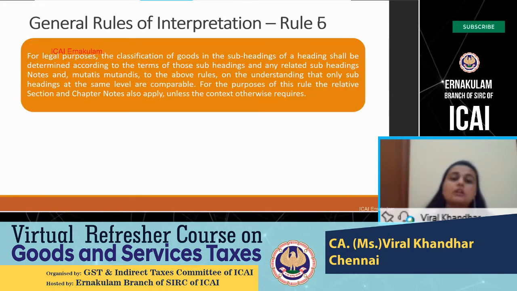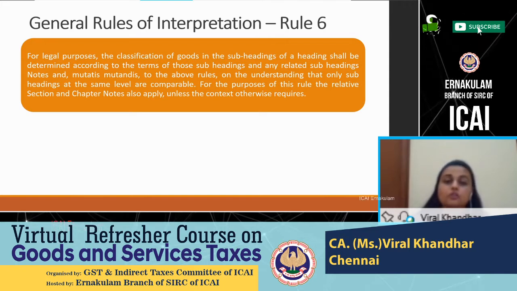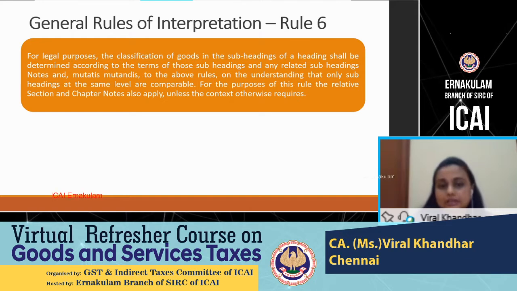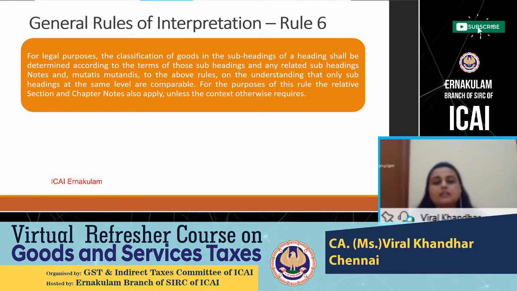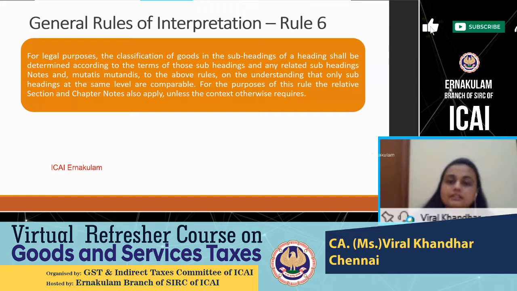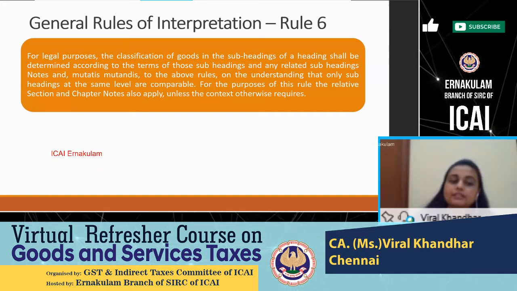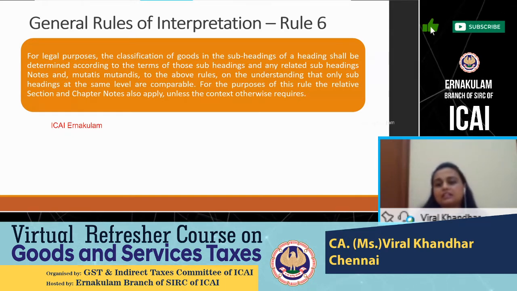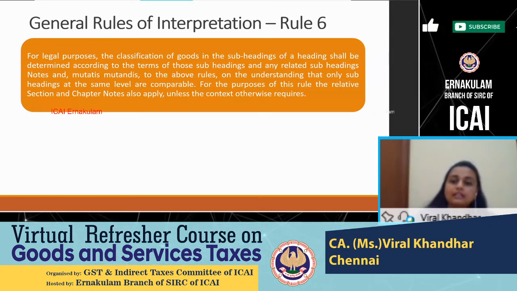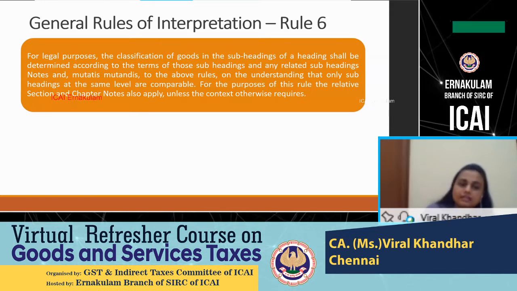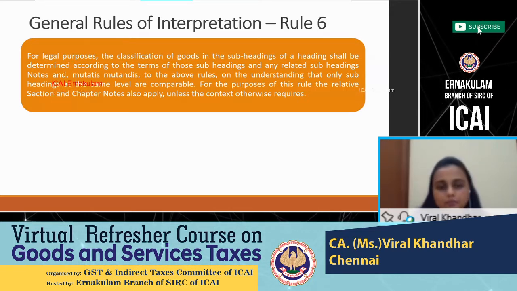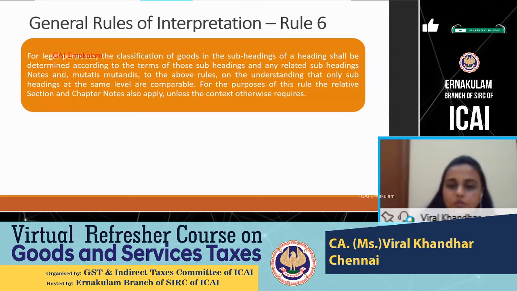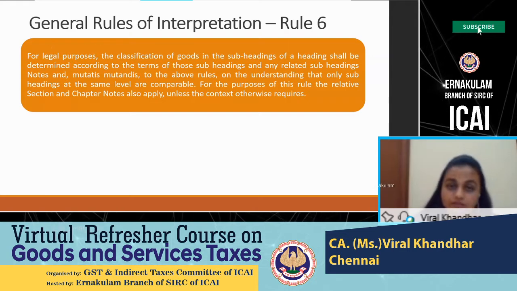And Rule 6, like I told you, when you are doing the comparison, when you are confused between two HSN codes, you have to ensure that both the HSN codes are at the same level only. For legal purposes, the classification of goods in the subheadings of a heading shall be determined according to the terms of those subheadings and any related subheading notes, on the understanding that only subheadings at the same level are comparable. For the purpose of this rule, the relative section and chapter notes also apply unless the context otherwise requires.